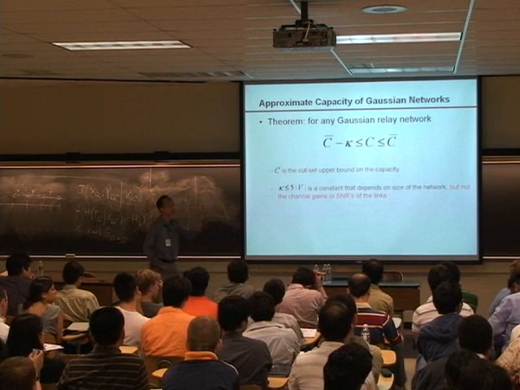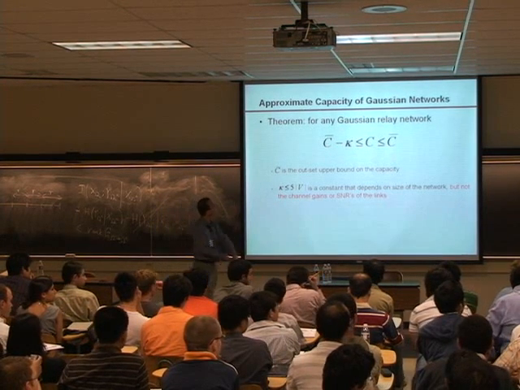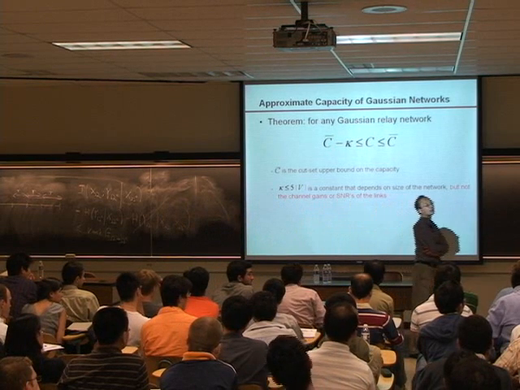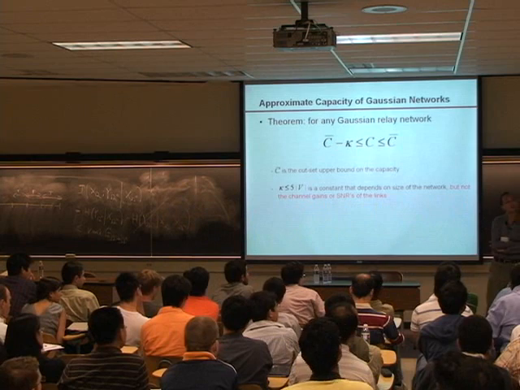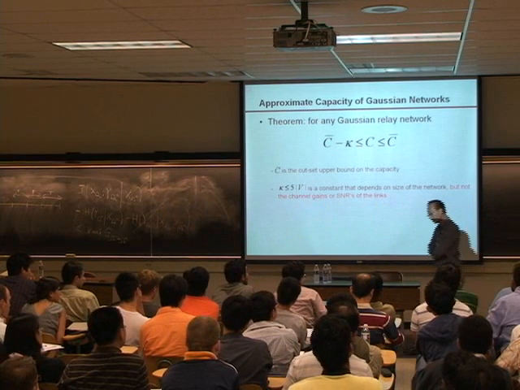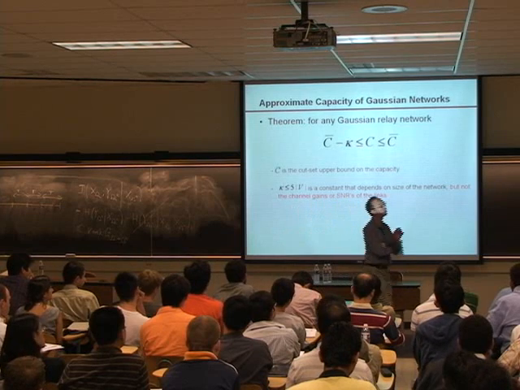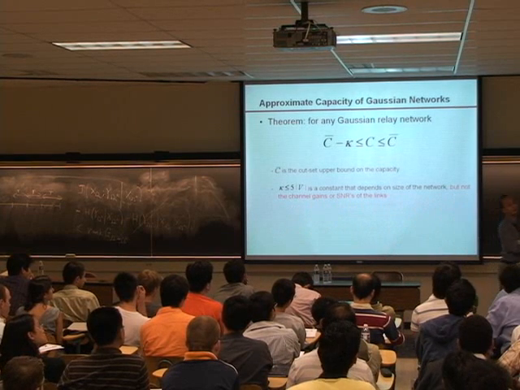Okay? Yeah? You mentioned that there is a quantization. Does that mean something like compress-forward? So that's the whole point of example number 3, the third example. So here we're not doing compress and forward, at least not the Gaussian compress and forward.